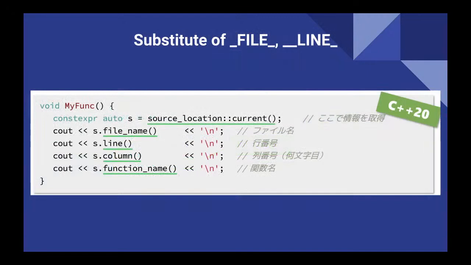Substitute for the file and the line. Yes, this is a macro function. Previously, when we wanted to see the file name or line, we had to use underscore underscore FILE underscore underscore. But now we don't have to, because they provide it as a function.